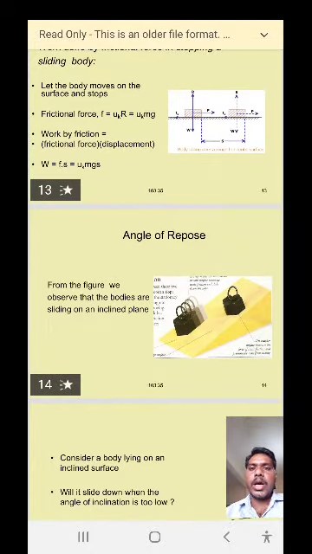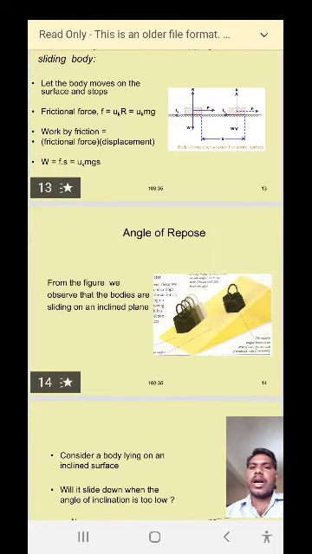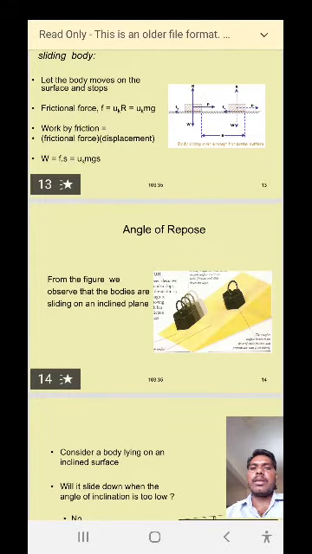Then we have to determine the work done, here the work done by the frictional force. When the force is applied, the body moves from one place to another place through a distance of s.